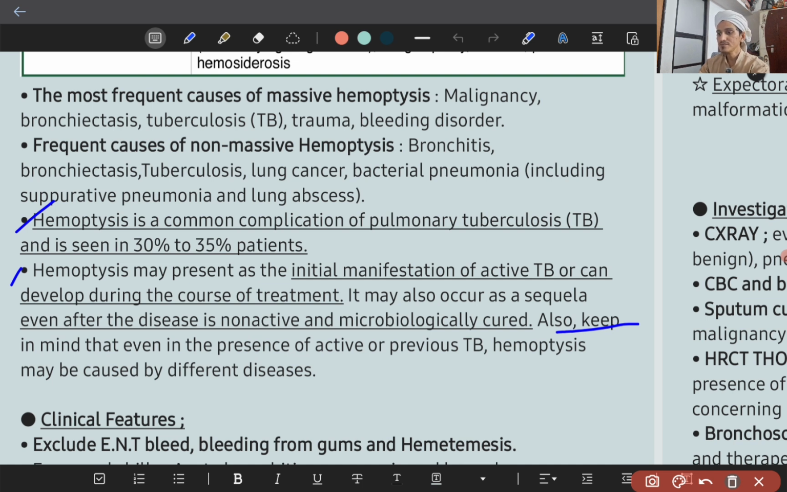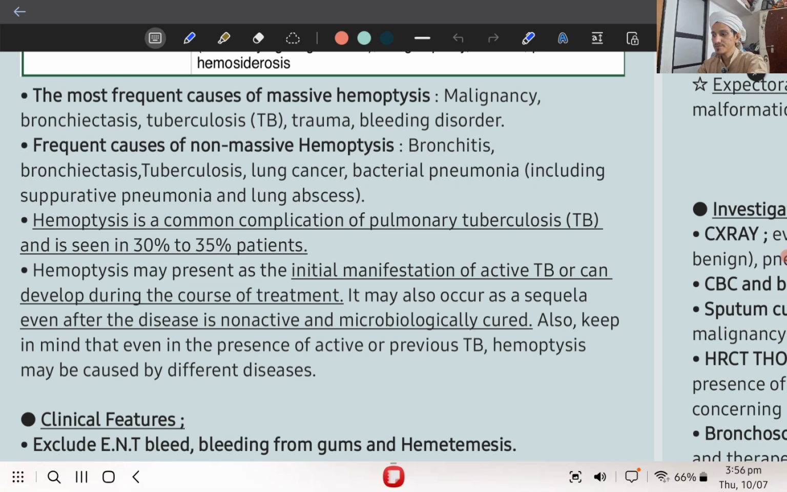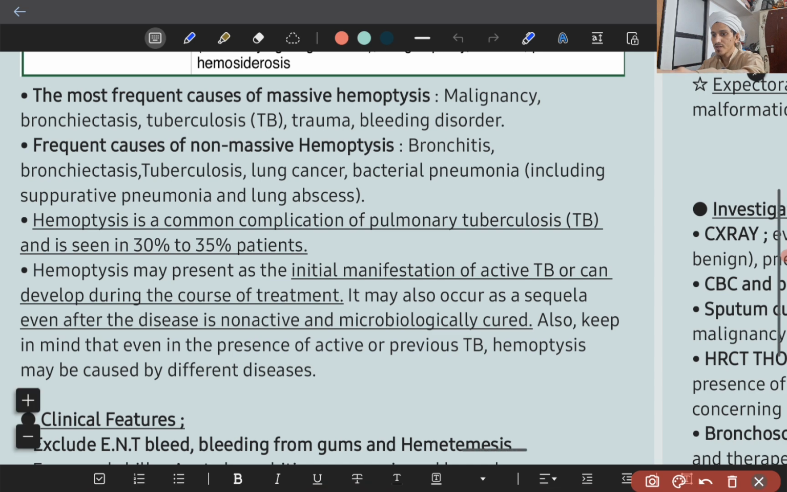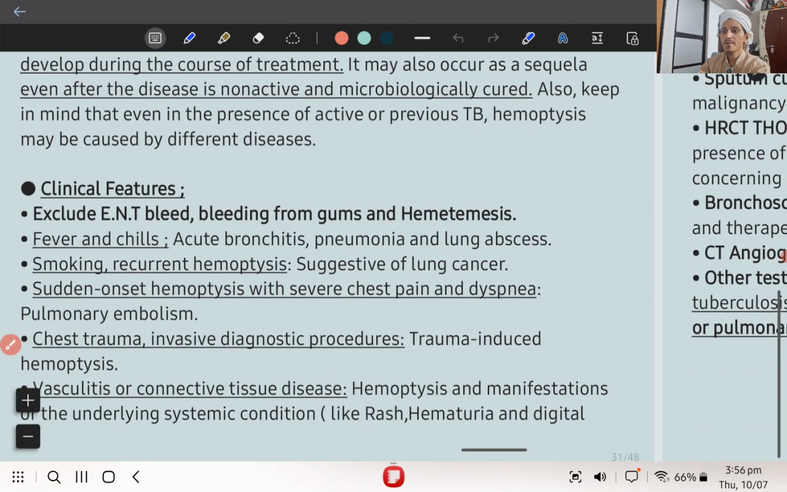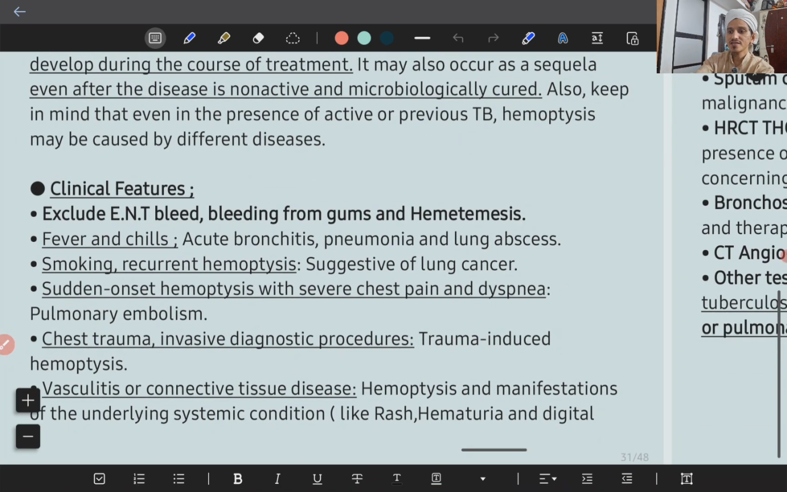diseases. Okay, so remember the most frequent causes of massive hemoptysis and the frequent causes of non-massive hemoptysis. So in that you remember acute infections like bronchitis and bacterial pneumonia. Now moving on forwards. So what are the clinical features?